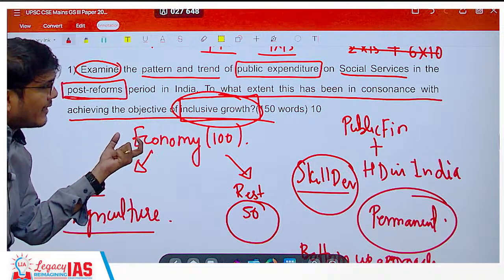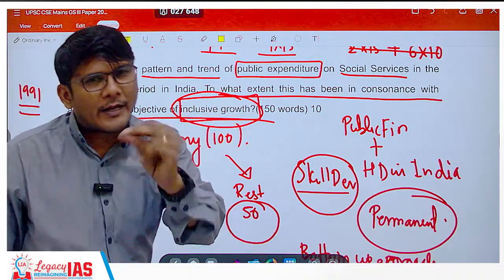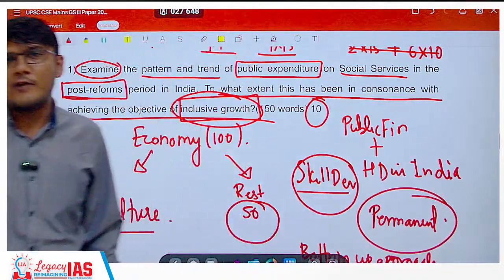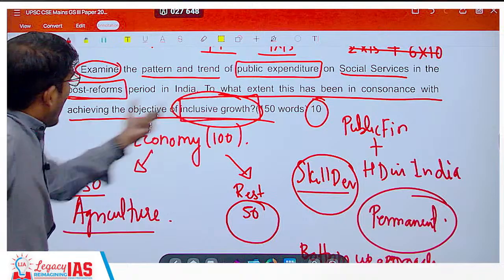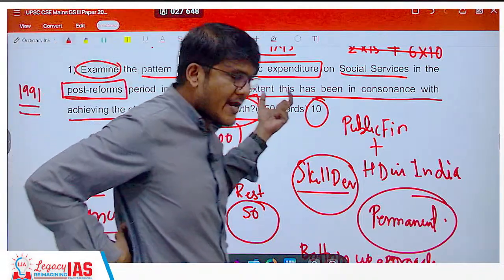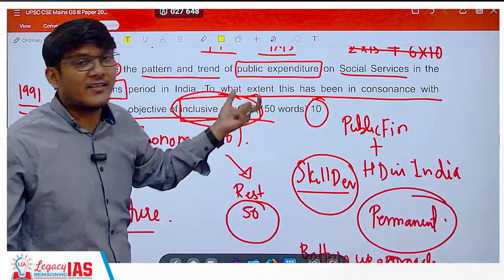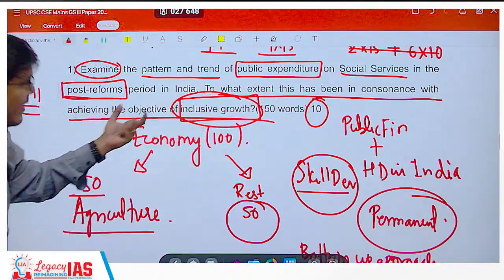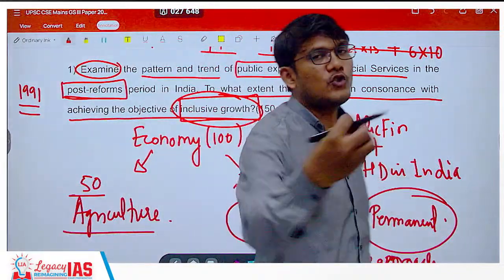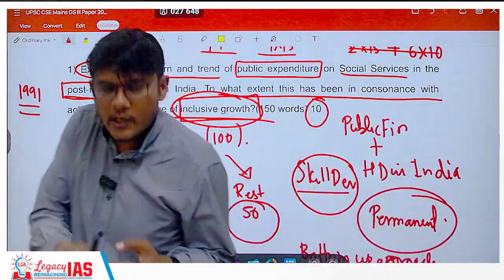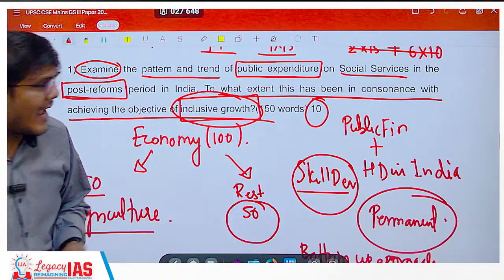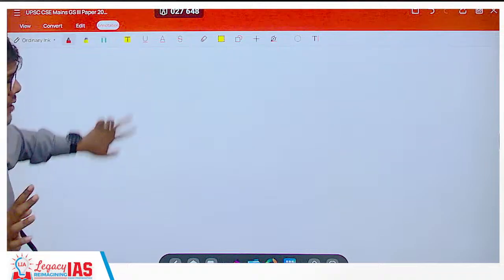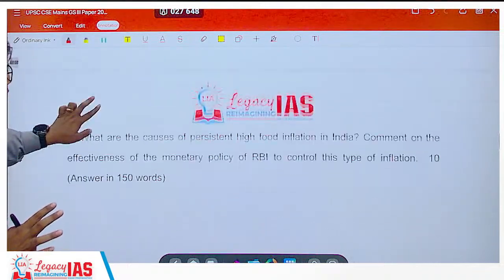Give one sentence of criticism and one solution quickly in 2 sentences, because it is just a 10 marker. You have just 150 words. So majorly in the second part, we are going to say it has been achieved to a high extent. Don't write this exact sentence; you don't have to repeat it. By your content, you will showcase how it has ensured inclusive growth. However, you can write one point of criticism where it is still lacking and how to address that, and finish your answer. So that is question number 1, which was, I think, very easy and very straightforward.